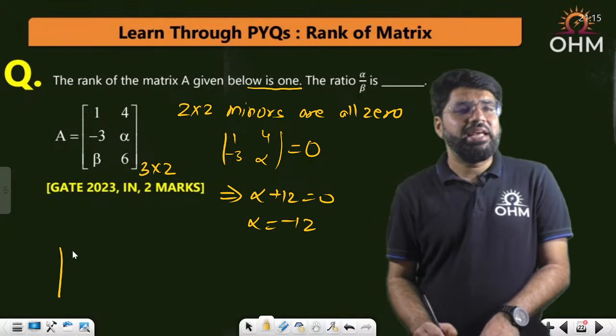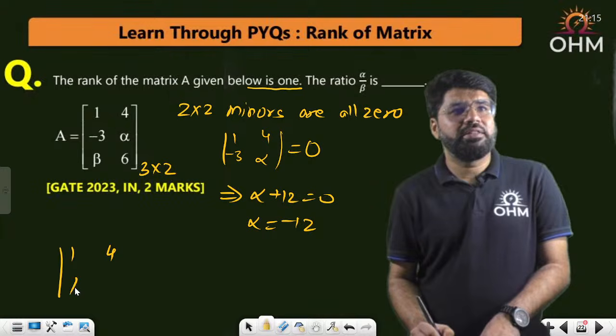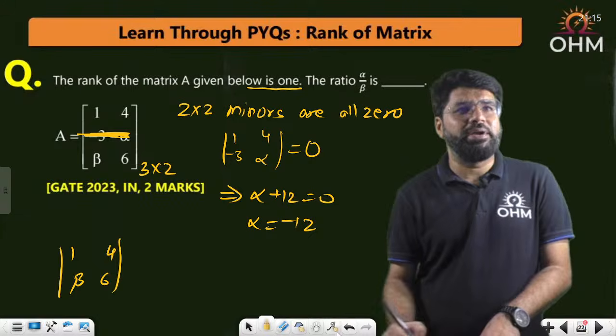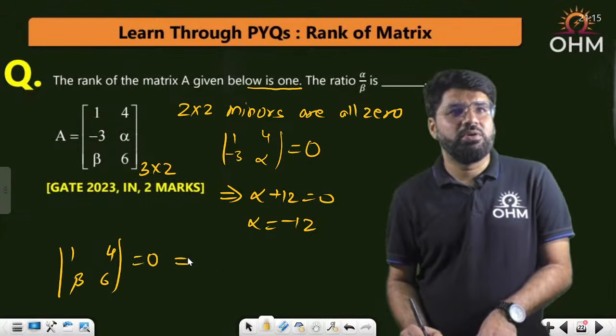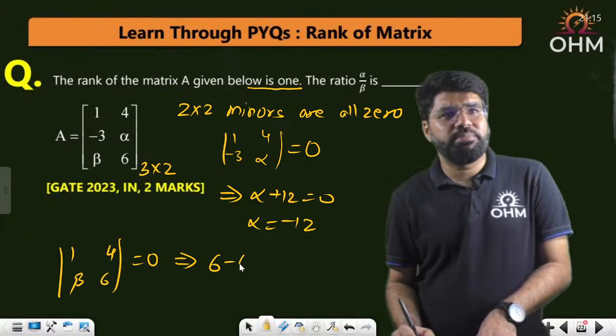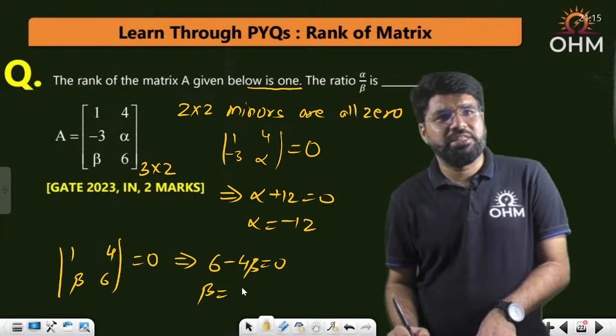Now take the first row and the third row and form this 2 cross 2 minor, because to form a 2 cross 2 minor, any row can be deleted; now one row is extra. So 1, 4, beta, 6. This also has to be 0, and this means that 6 minus 4 beta is 0. So what is the value of beta? 6 by 4, or beta is 3 by 2, 1.5.